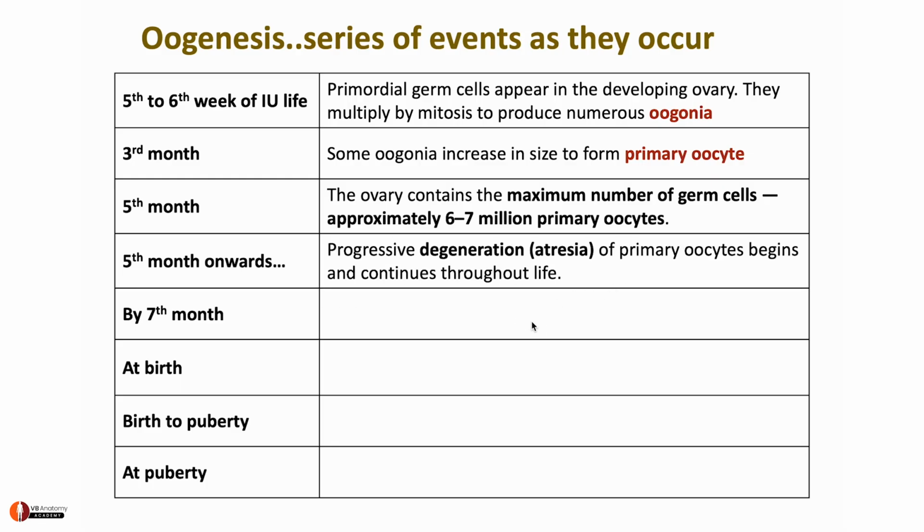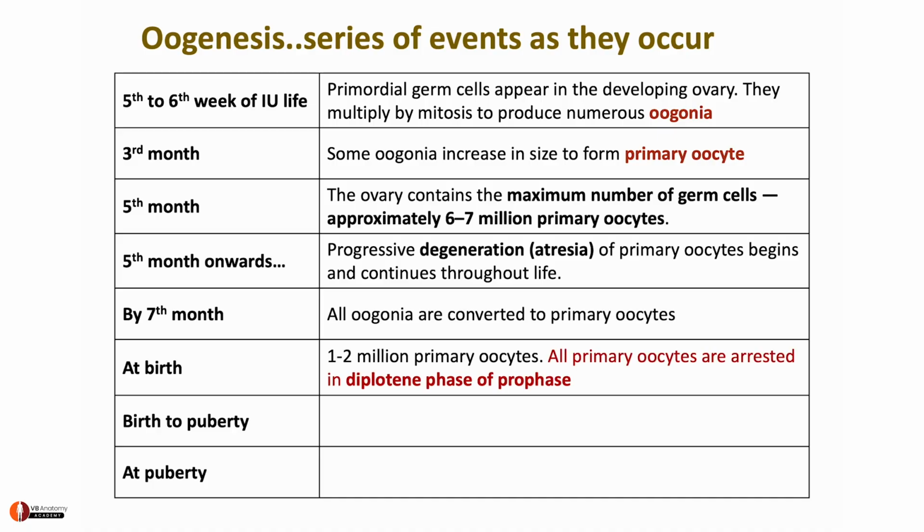By 5th month, the process of degeneration begins. So these primary oocytes begin to get destroyed. By 7th month, all oogonia converted to primary oocytes, and at birth, that ovary contains only 1 to 2 million primary oocytes. All primary oocytes, as you know, are arrested in diplotene phase of prophase. Does the degeneration stop? No, surprisingly, it doesn't.